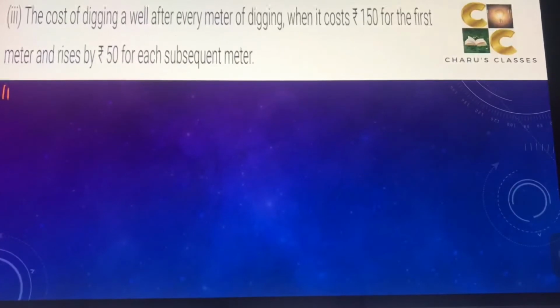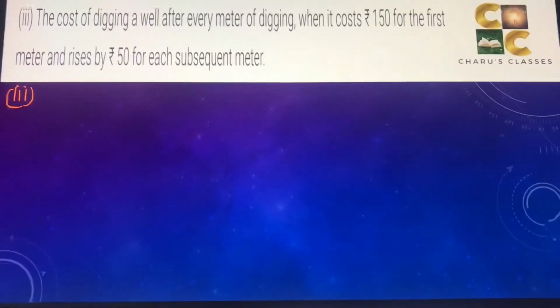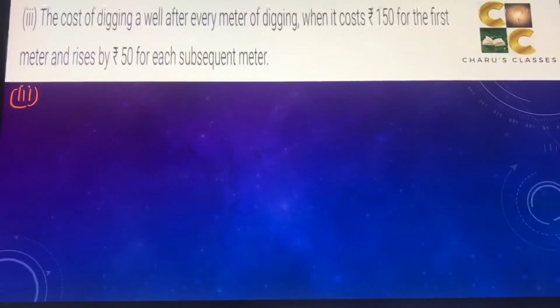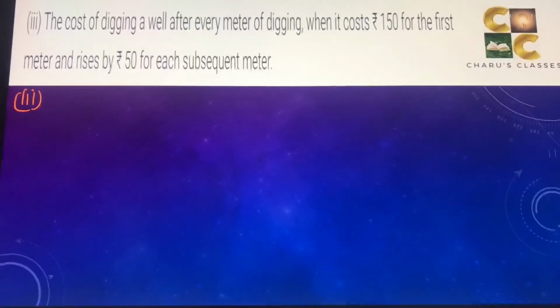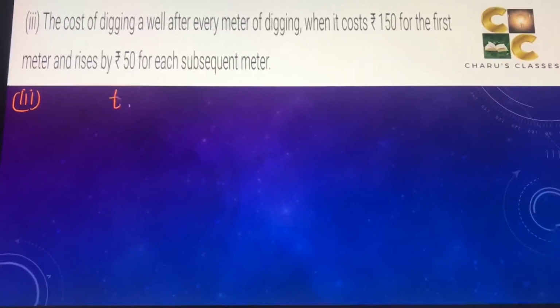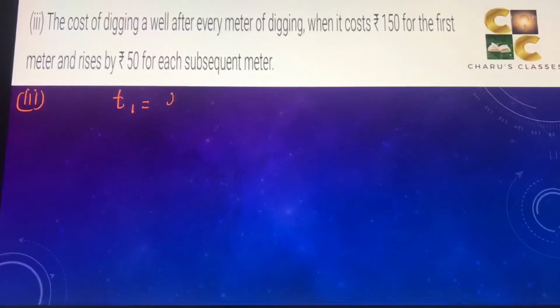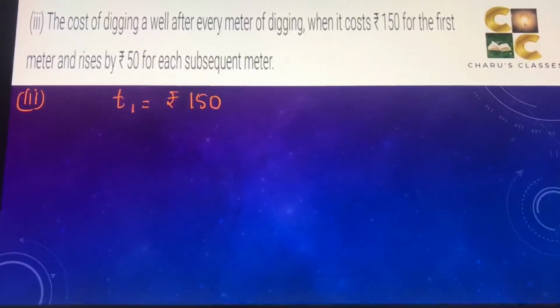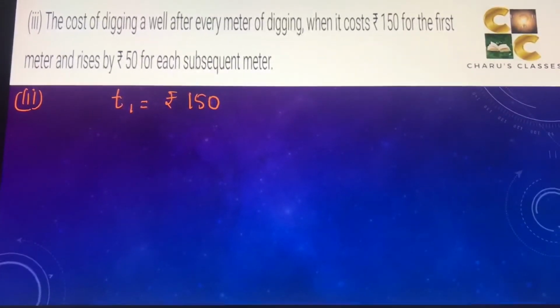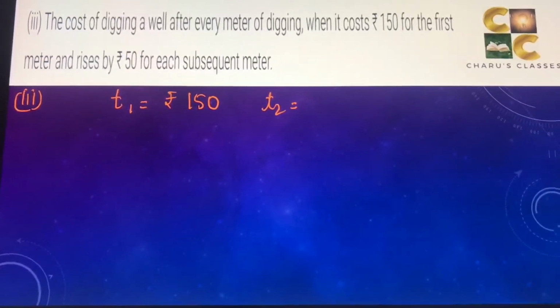Third part, the cost of digging a well after every meter of digging, when it costs rupees 150 for the first meter and rises by rupees 50 for each subsequent meter. So the first term, that is the charge for digging the first meter, is given as rupees 150. If we talk of the second term, it is rising by rupees 50 for each subsequent meter.